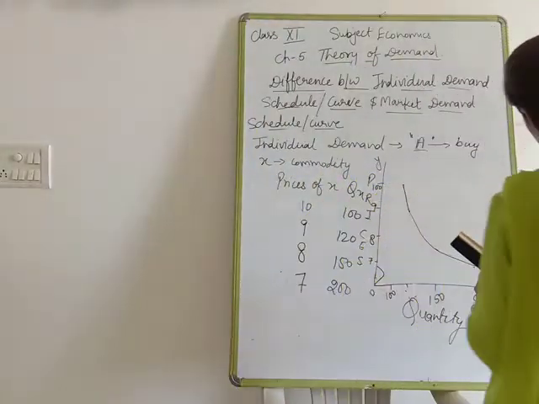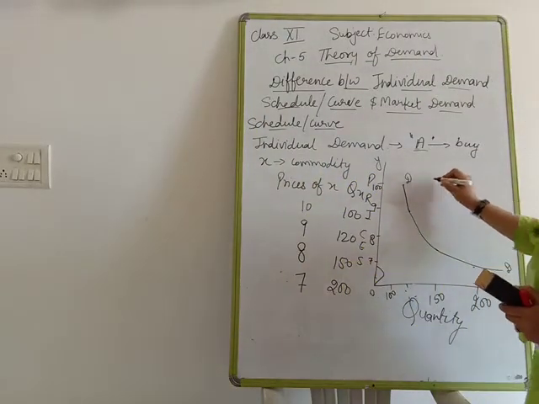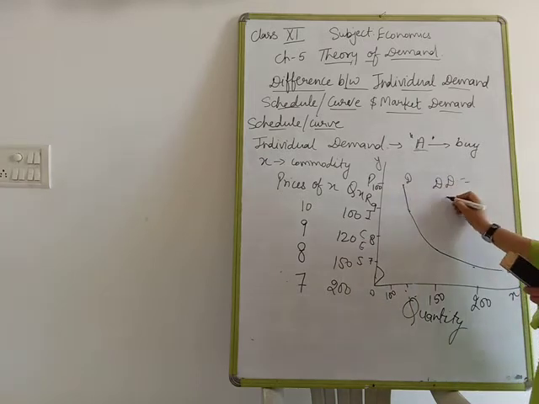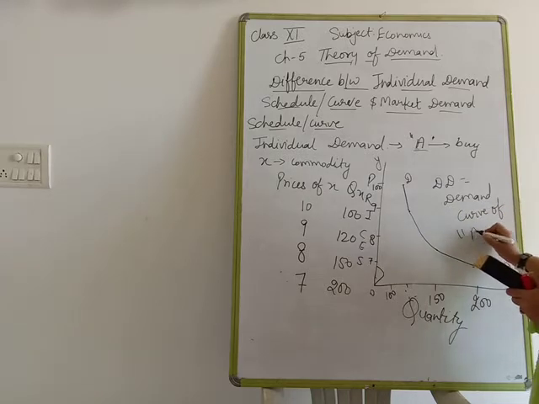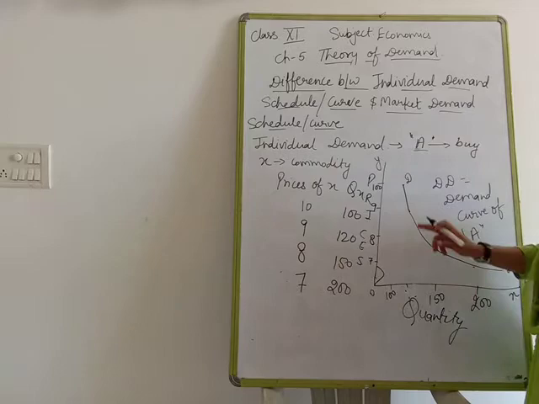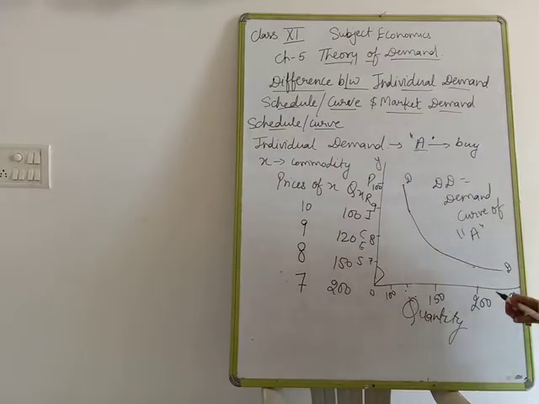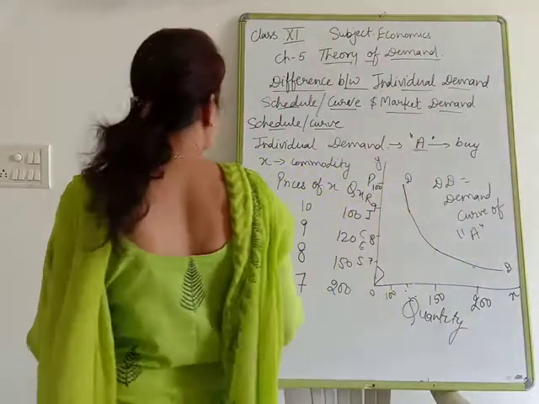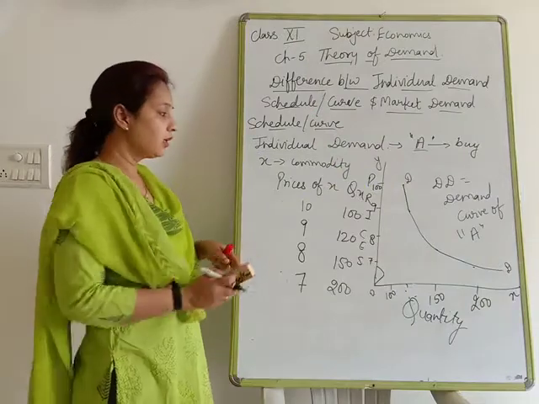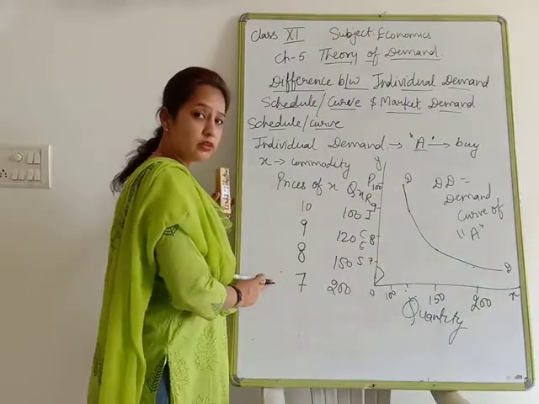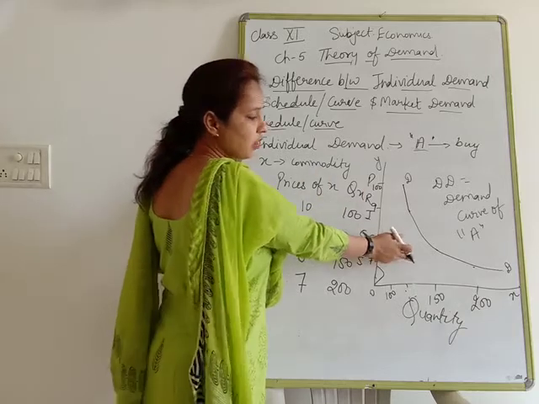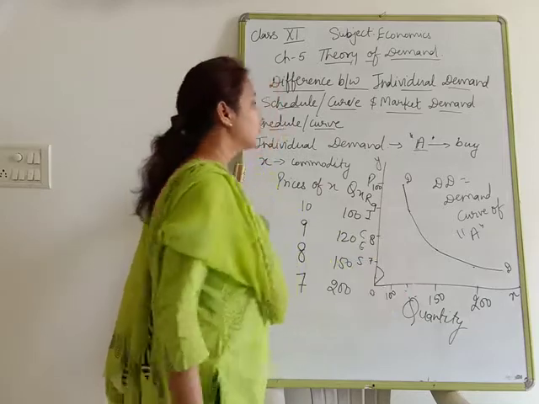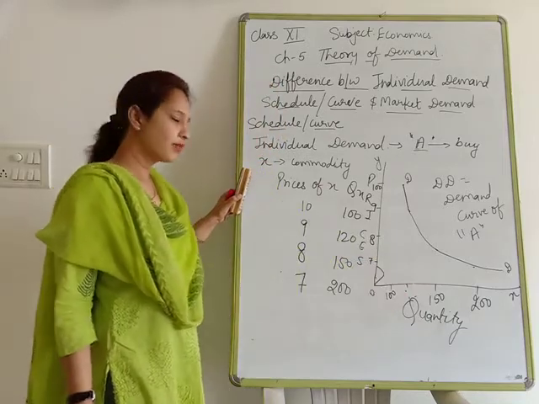that is known as the DD demand curve of a particular buyer. His name is A. He is going to purchase different quantities at different prices. That is known as individual demand. Clear? When we show it in a table manner, that is known as an individual demand schedule. When we show it diagrammatically, that is known as a curve.